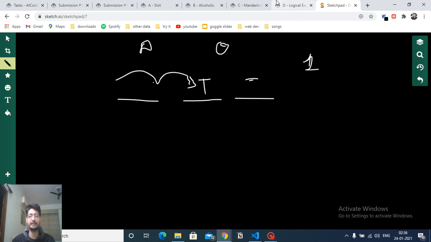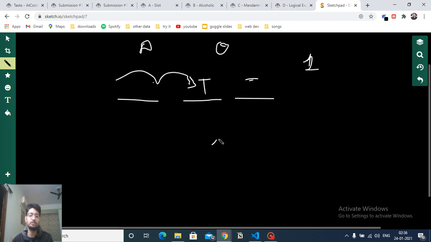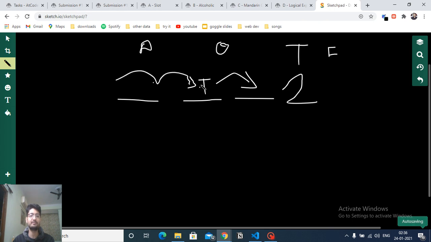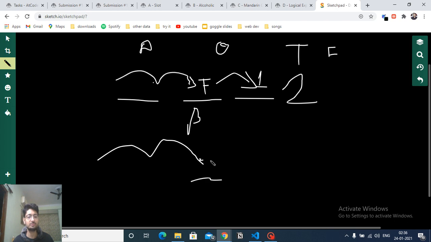Why I'm telling you this is, we actually have to multiply now. So 2 into 1 into 1. What I mean by this is, if the second last position is true, then I can put anything here, a true or a false. So there are two possibilities for the final option. But if it is false, then I have only one possibility. Now if the coming element is an AND, then this should be true and this should be true, so there is only one option. I hope you get my point.